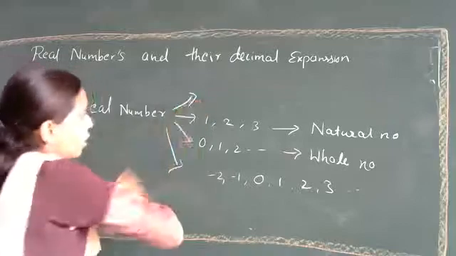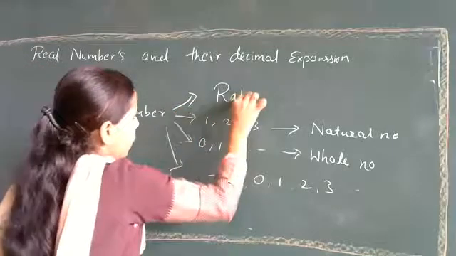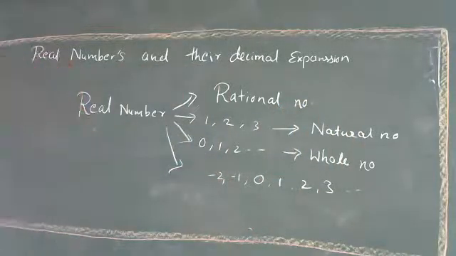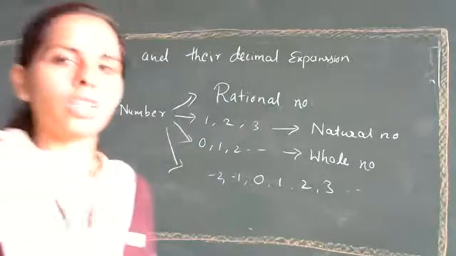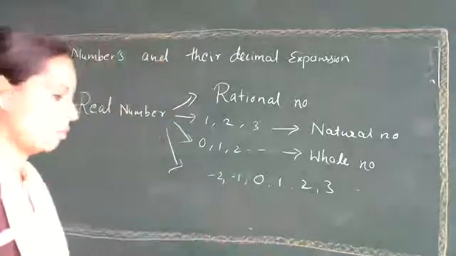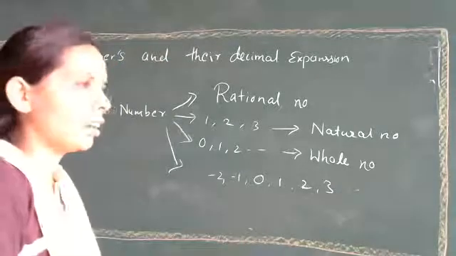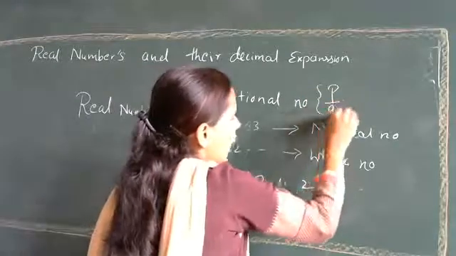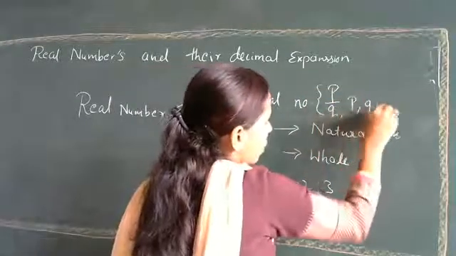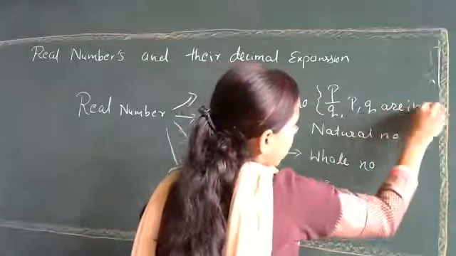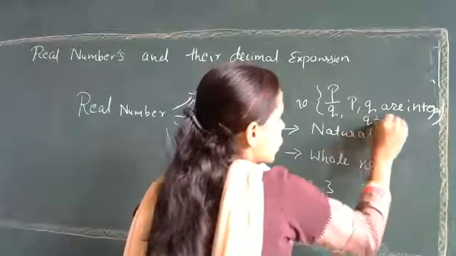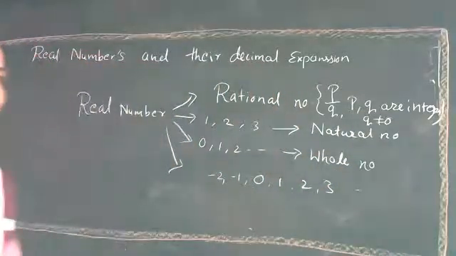Then rational numbers. Are they real numbers? Which are the rational numbers? What is the form of a rational number? You have studied it in 7th standard, right? It is in the form p upon q, where p and q are integers, and q should not be equal to 0. If q is equal to 0, what happens?